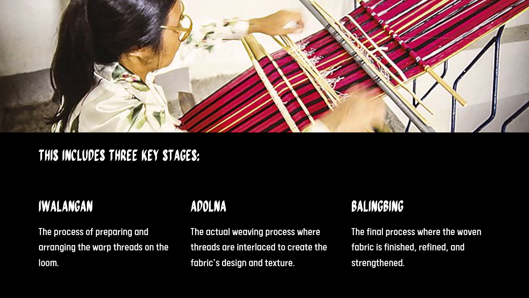And the last one, the third one, balingbing. Okay, or the final process where the woven fabric is finished, refined, and strengthened. This may involve additional embellishments or tightening of the weave. Now, each of these steps is done manually. Now, they may have a machine, but still done manually siya, no?